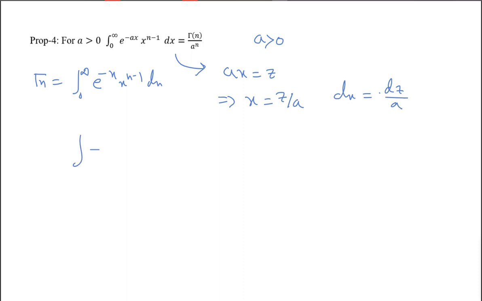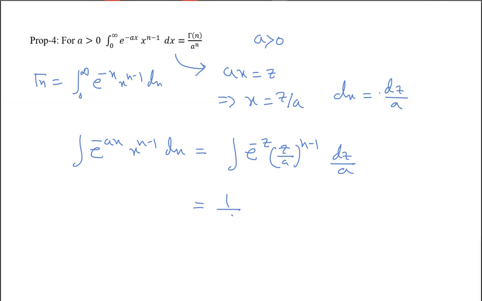So this integration, the integral of e to the power minus ax, x to the power n minus 1 dx, will be the integral of e to the power minus z, z by a to the power n minus 1, dz by a.